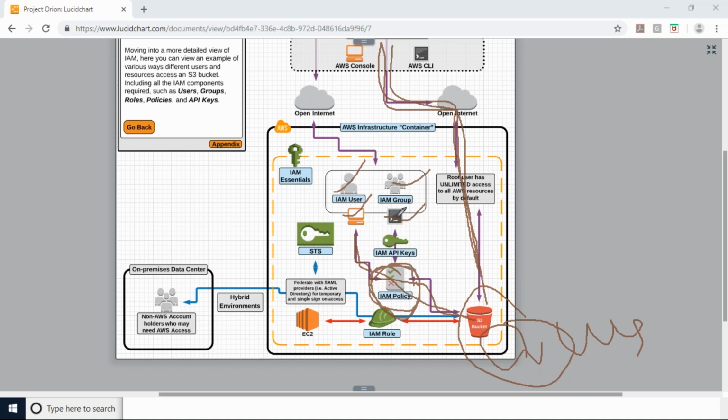Same thing, if you want to log into the AWS environment from the command line, then you need access keys. For the console, you will use the IAM username and password. Here you will use IAM API keys to connect to the AWS environment.